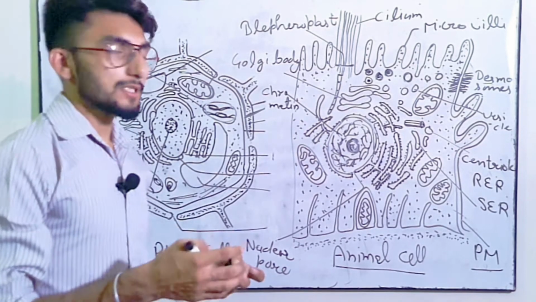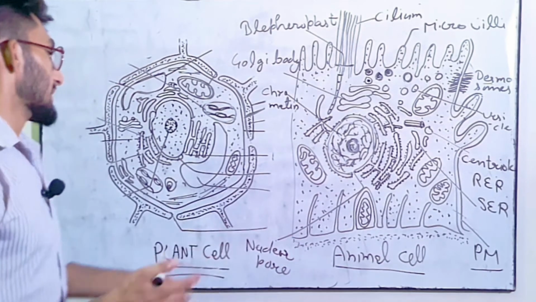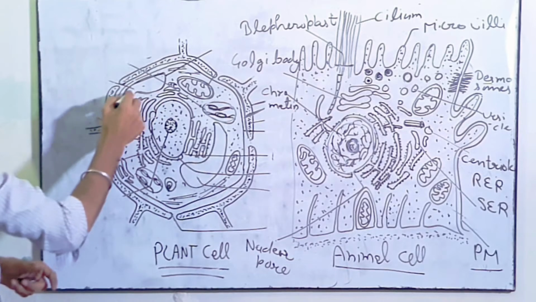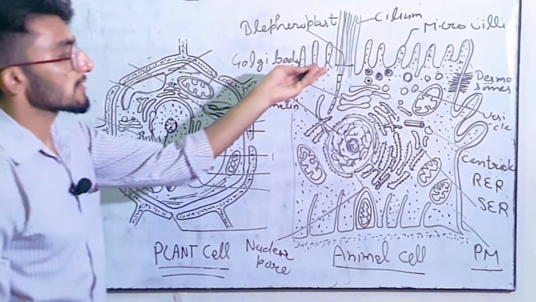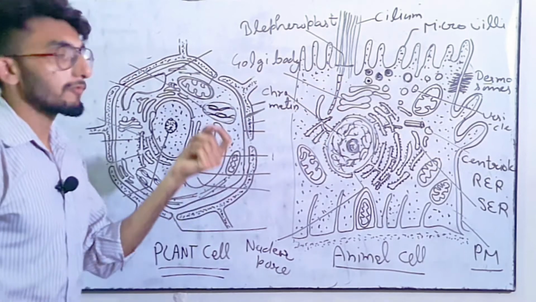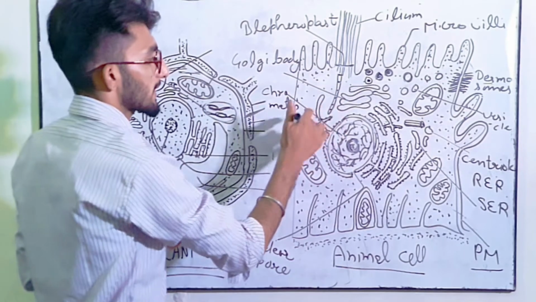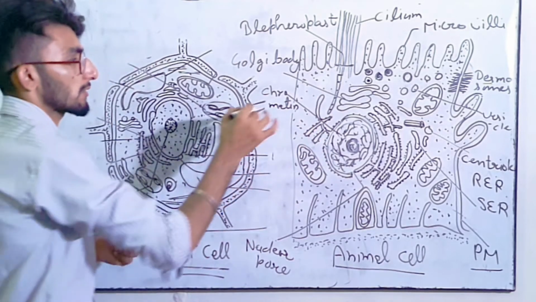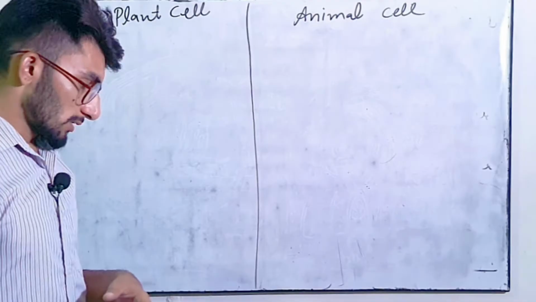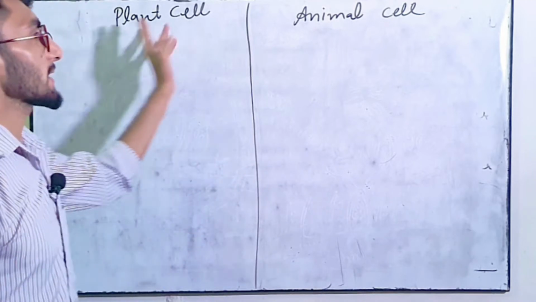The next important difference between plant cell and animal cell is, as you can see, large vacuoles are present in the plant cell, but in the animal cell there is no vacuole or very minute vacuoles are present. कि जो animal cell है उसमें या तो vacuole नहीं होंगे, either they will be very small. Vacuole क्या होंगे? बहुत छोटे होंगे. ठीक है? So now we will differentiate plant cell and animal cell.